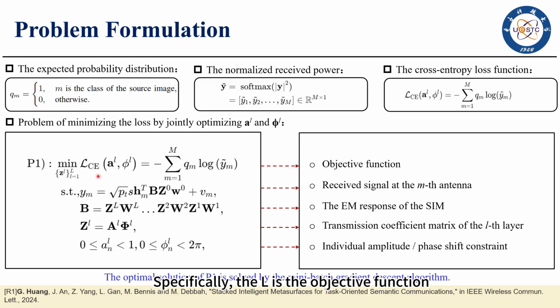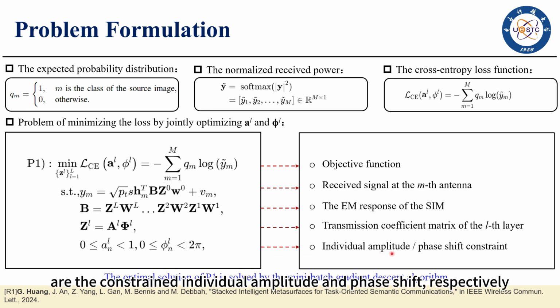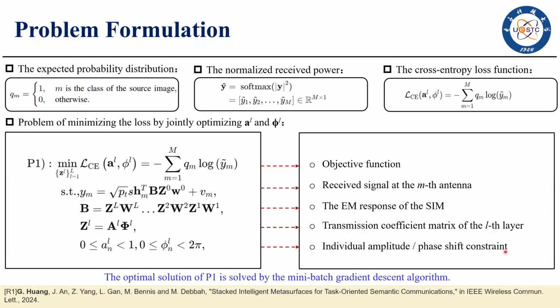Specifically, L is the objective function, Ym is the received signal at the M-th antenna, B is the EM response of the SIM, ZL is the transmission coefficient matrix of the L layers, and AL and phi-L are subject to the individual amplitude and phase shift constraints respectively.